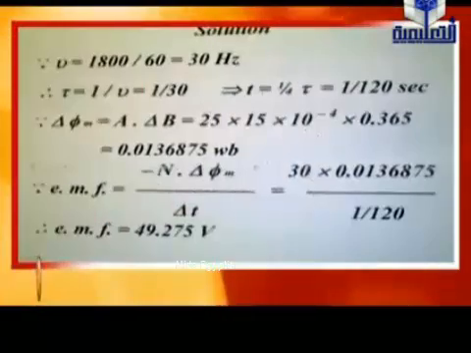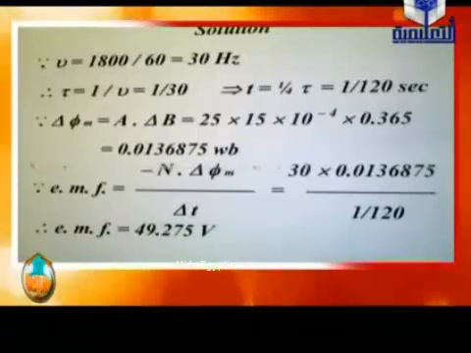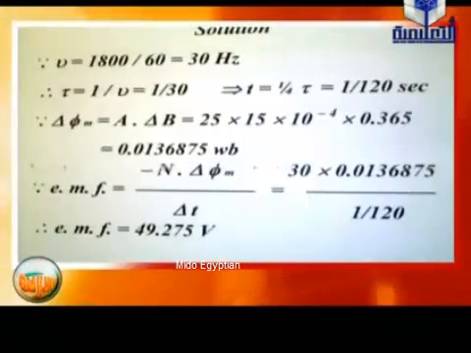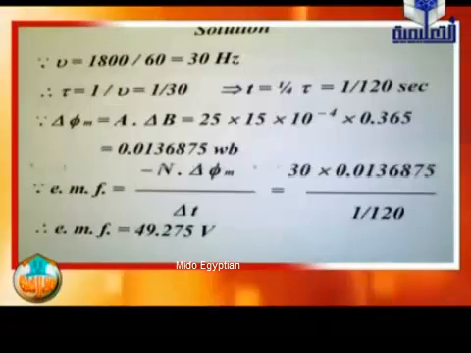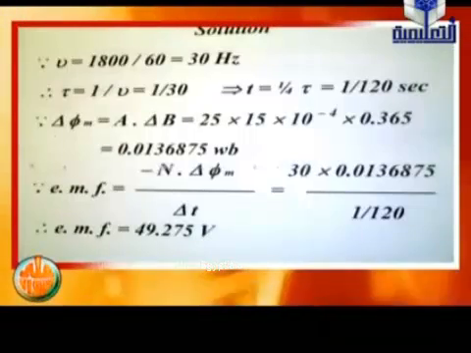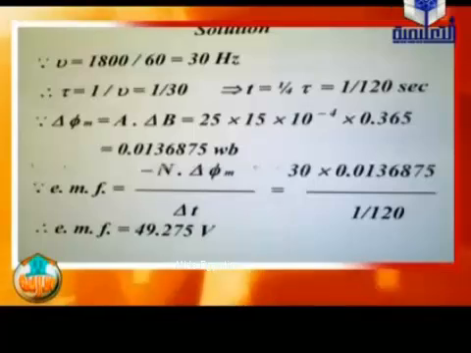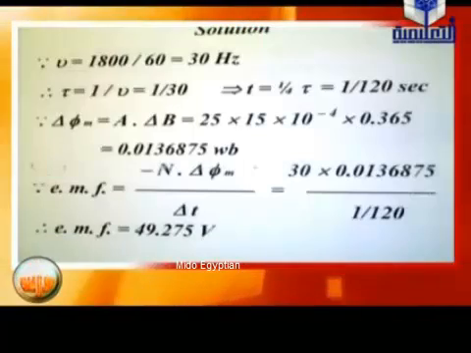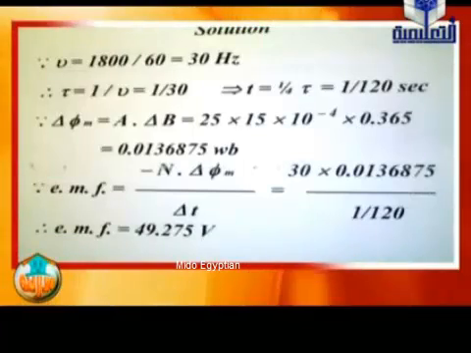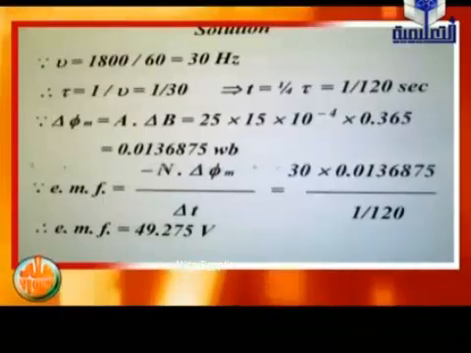So, firstly, we must know that when the problem talks about number of rotations per time, that indicates what? Indicates the frequency. And we can use frequency to determine the periodic time.